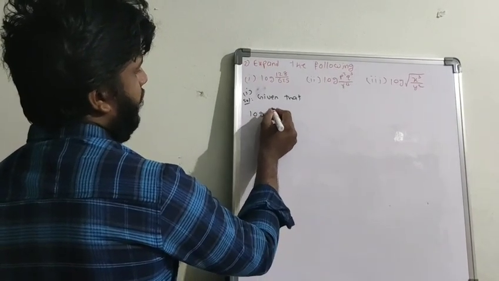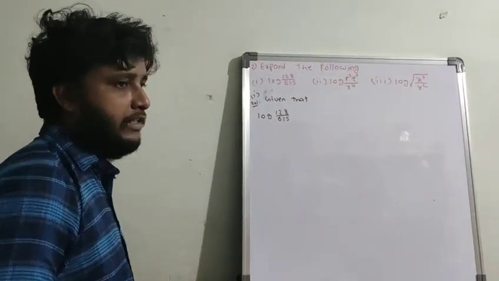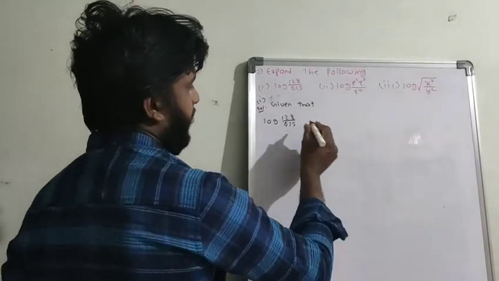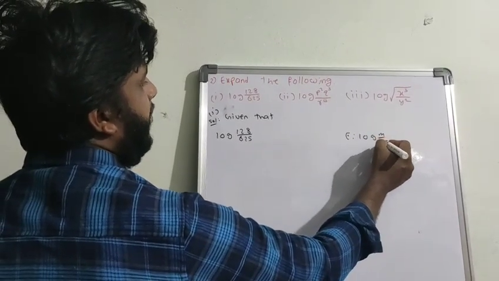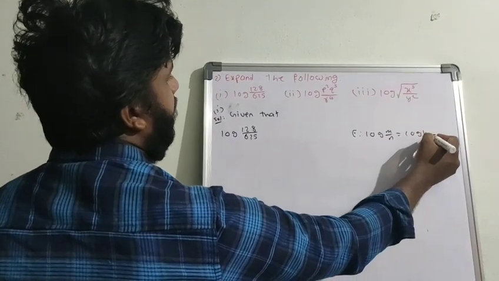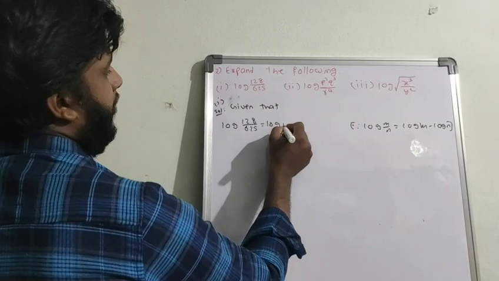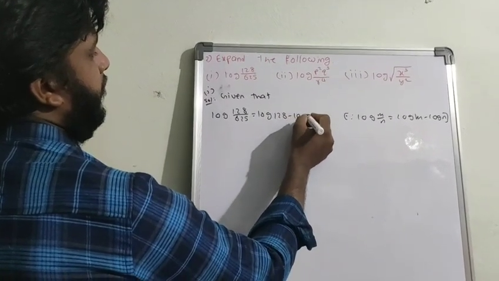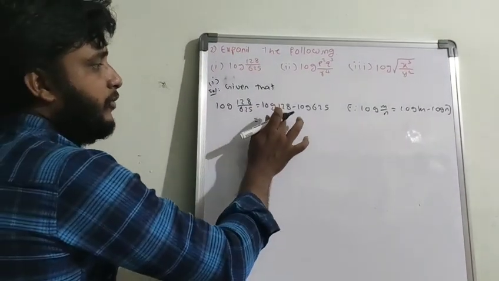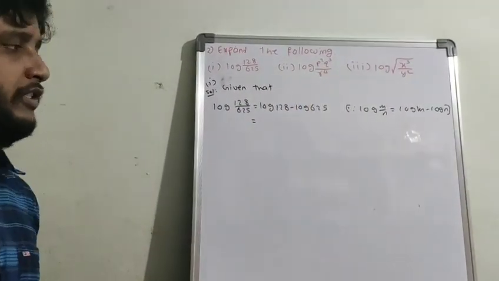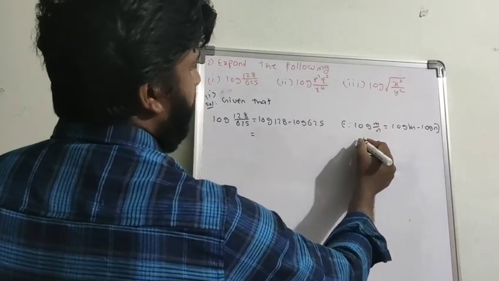Given log 128 by 625. Here initially you can apply one formula, log m by n equal to log m minus log n. So by using that, log 128 minus log 625. Here we cannot do further calculation. For this you have to do the prime factorization of 128 and of 625. 128, if you do prime factorization, 2 divisible